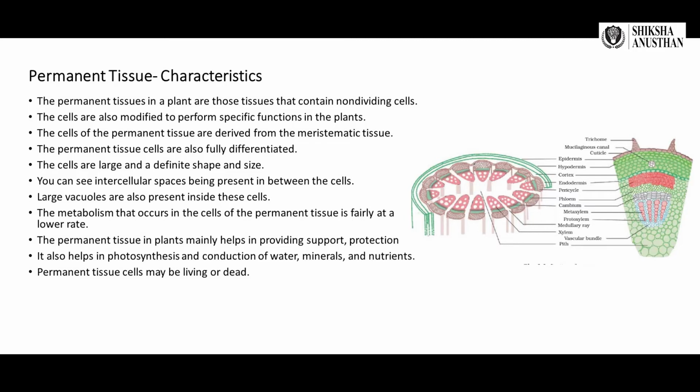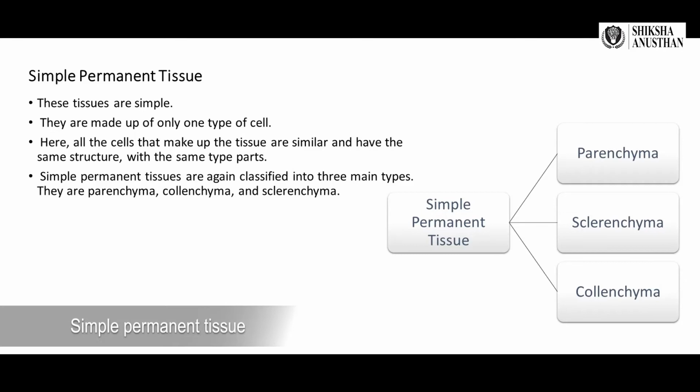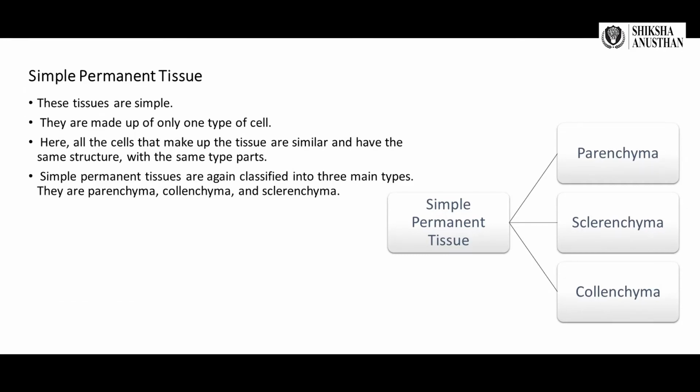The permanent tissue in plants mainly helps in providing support and protection. It also helps in photosynthesis and conduction of water, minerals, and nutrients. But permanent tissue cells may be living or dead. Then coming to the first type of permanent tissue, the simple permanent tissue. These tissues are simple; they're made up of only one type of cell. Here all the cells that make up the tissue are similar and have the same structure with the same type of parts. Simple permanent tissues are again classified into three main types: parenchyma, collenchyma, and sclerenchyma.